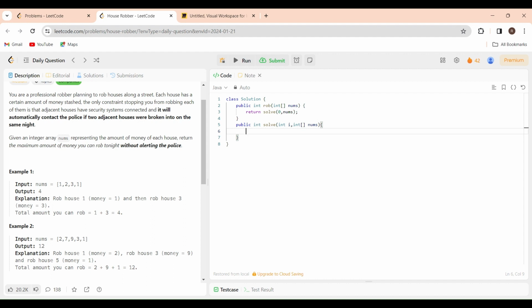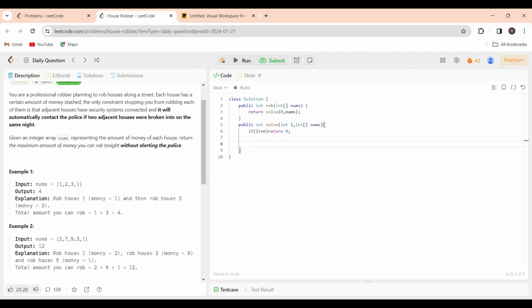Now, in what cases can I not rob here? Either if the two adjacent houses are robbed, or else if it is out of bounds, right? When can it be out of bounds? If i is greater than or equal to n, then I can say that I cannot do the robbing and I'm out of the street. So what should I return here? In this case, I'll return 0.